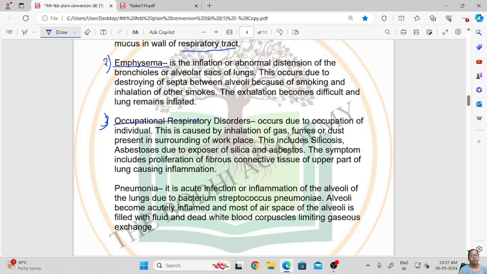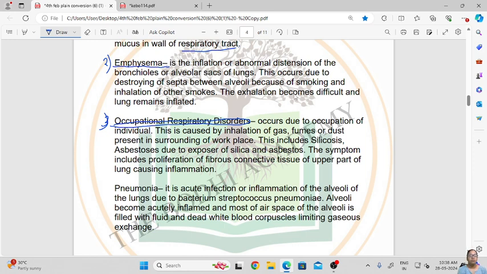Occupational respiratory disorders occur due to the occupation of the individual. They are caused by inhalation of gases, fumes or dust present in the surroundings of the workplace. This includes silicosis and asbestosis, due to exposure to silica and asbestos.